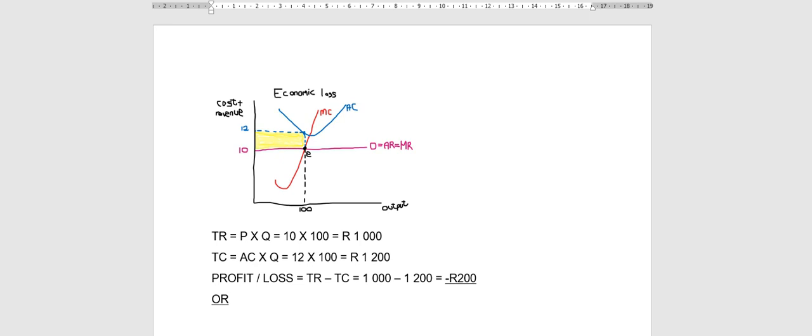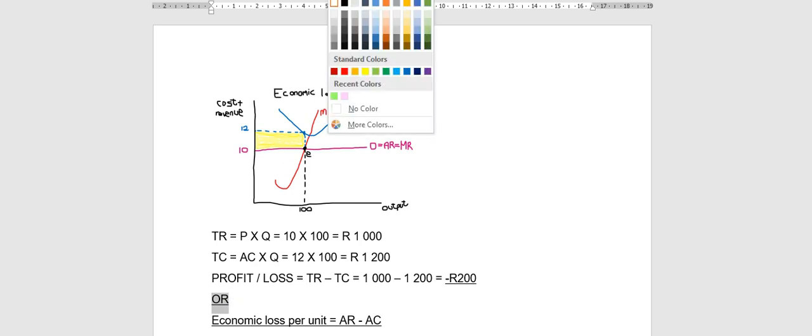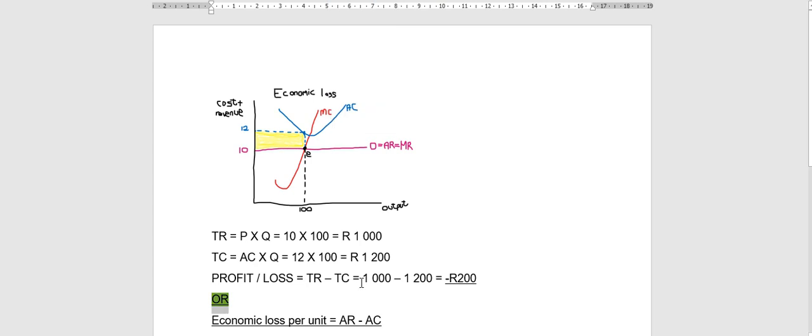Again, I'm going to show you the next method. You write down both of them, and then afterwards you can choose the one that you like the best. Economic loss per unit is my average revenue minus my average cost. That is your formula to calculate the loss per unit.